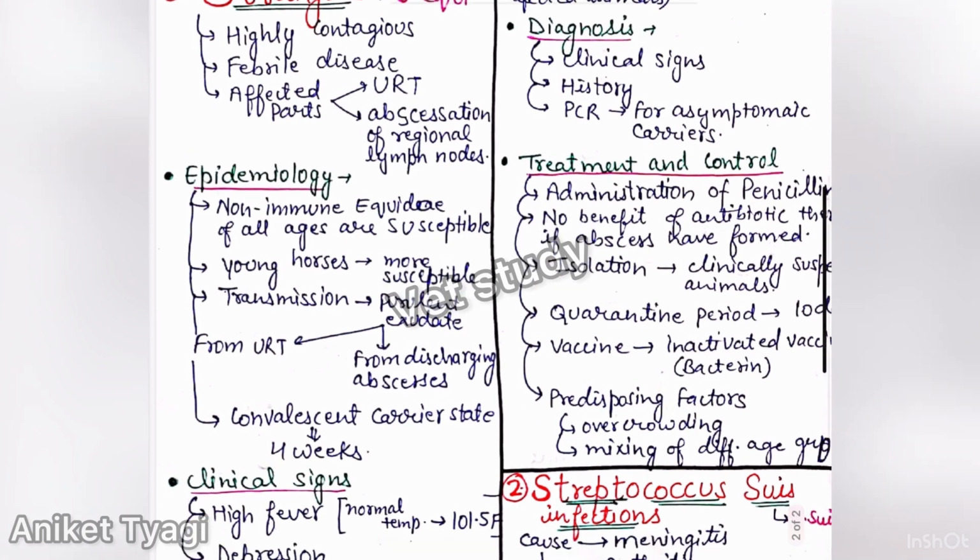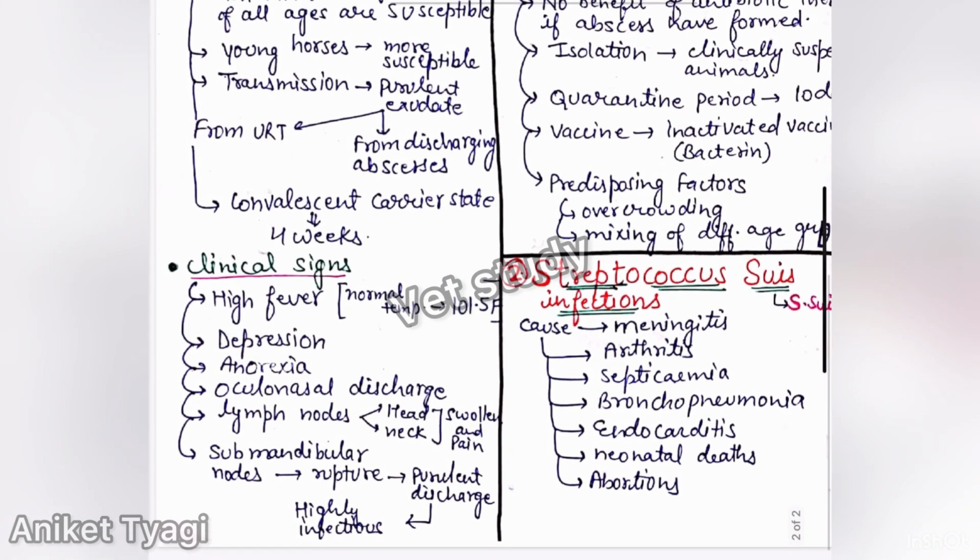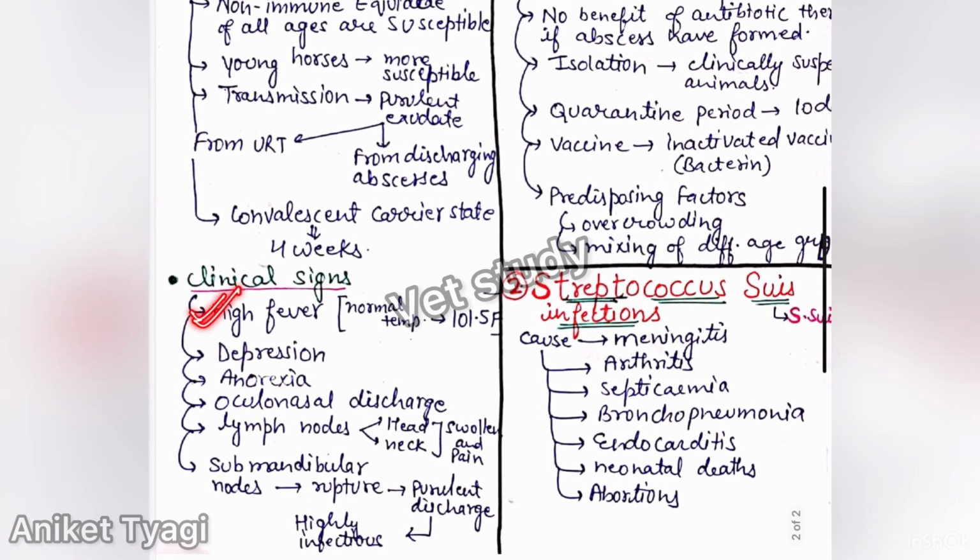Okay, after this we have some clinical signs. In clinical signs there will be high fever and depression, anorexia, oculonasal discharge, and swollen lymph nodes. There will be swelling of the lymph nodes, particularly of the head and neck, and the submandibular lymph node may rupture, and the purulent discharge from these submandibular lymph nodes is highly infectious. So this purulent discharge acts as a source of infection for other animals.